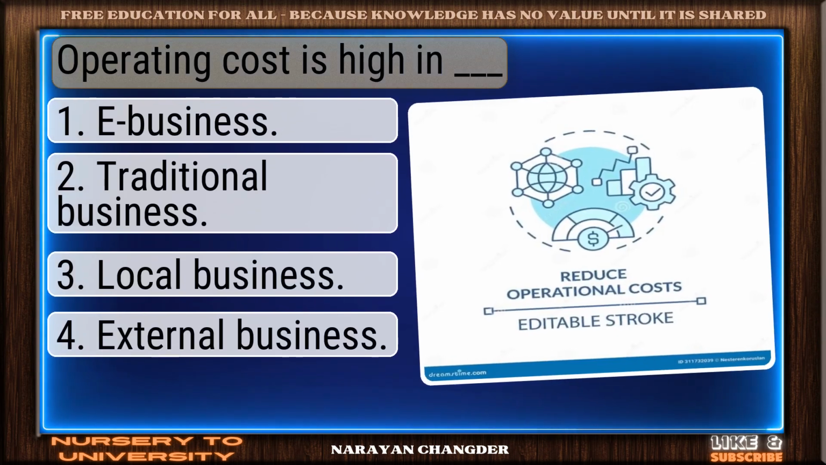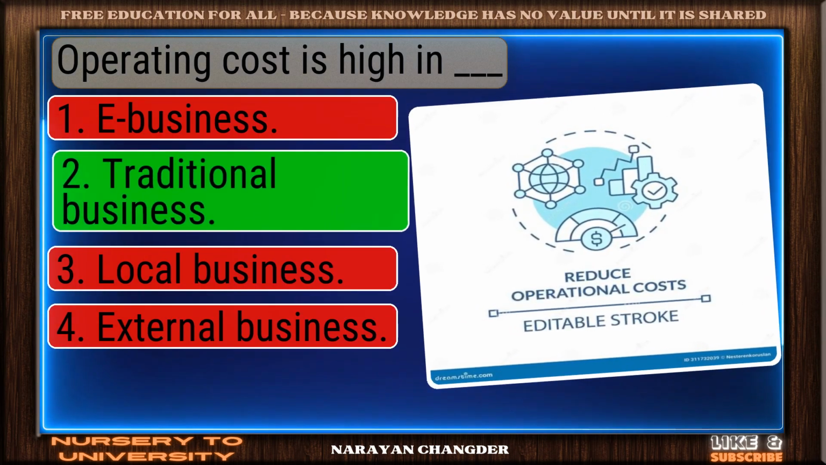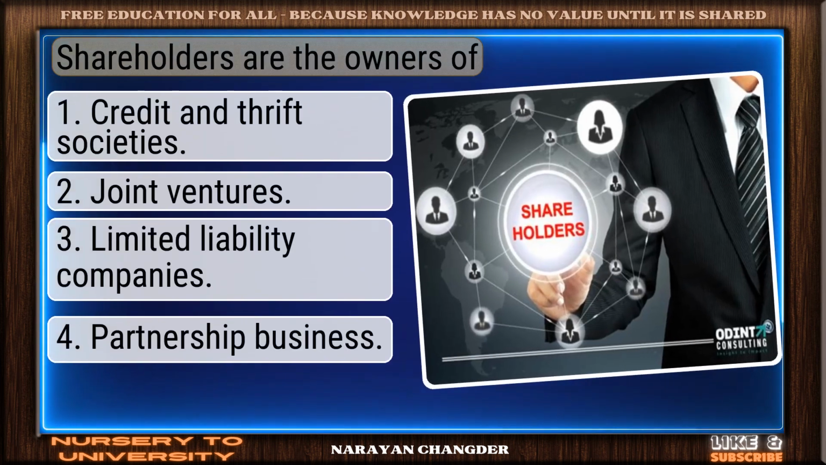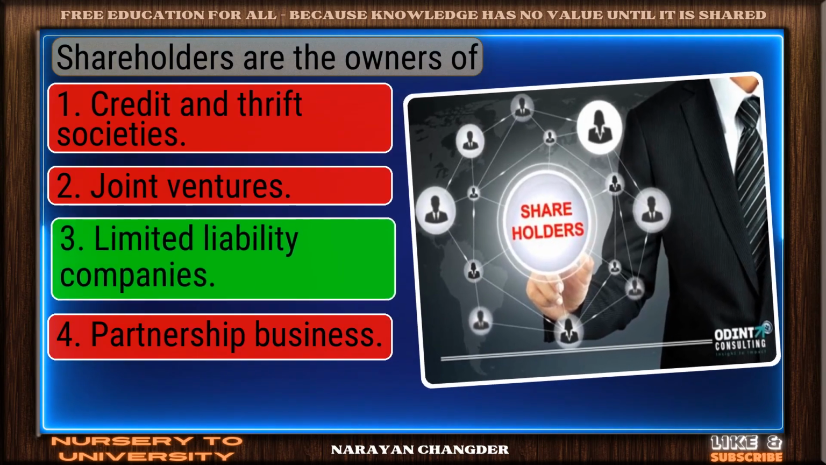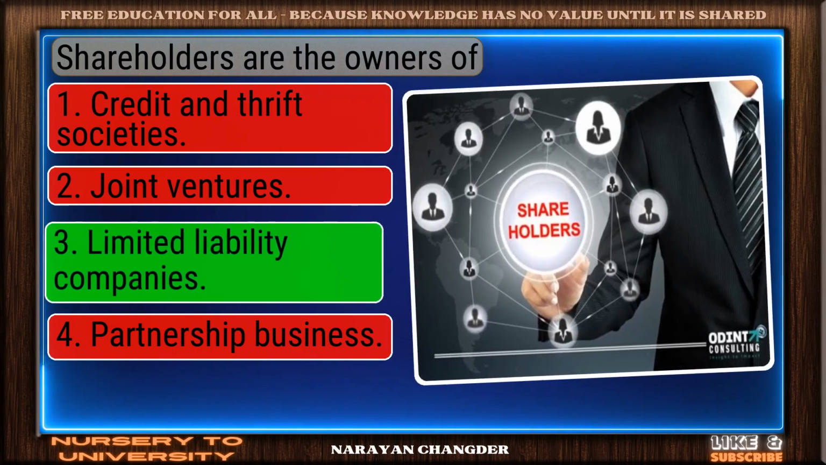Operating cost is high in dash. Sharp thinking. Traditional business is the right choice. Shareholders are the owners of. Great job. Limited liability companies is the accurate answer.